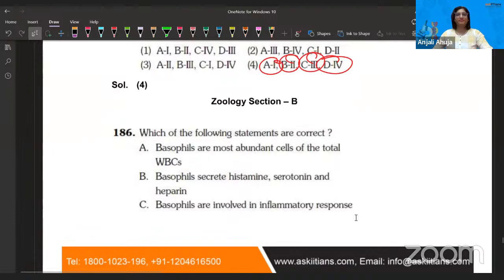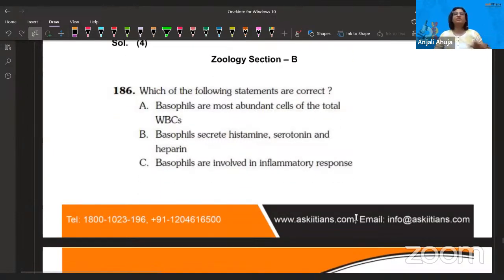Okay, let's move forward. Which of the following? So now, guys, we are done with Section A, which as you know has a segregation of 35 and 15 questions. So we are done with 35 questions and only 15 questions are left now. I'm feeling so happy finishing all the questions. Which of the following statements are correct?